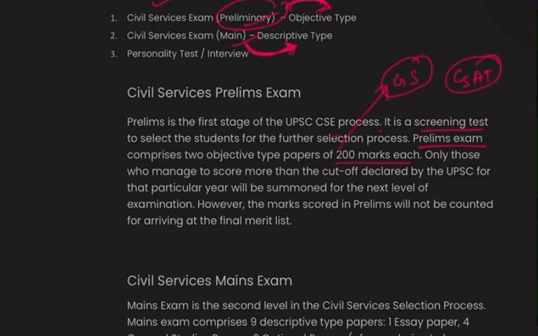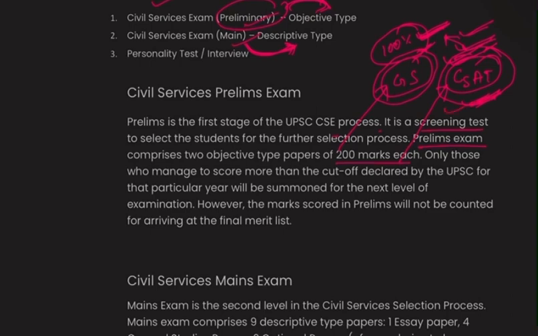See friends, as this paper is coming, it's very important to pay attention to it, because many students are eliminated over here. You need to study this, it is a 100% thing. But still there are many students who are not taking care of this. Though they have qualified GS, if you are not qualifying CSAT, it's of no use. So you should pay attention to CSAT also, because the pattern of CSAT from 2020 or 21 is becoming tougher and tougher, and it might become much tougher. So you should pay attention to CSAT. It's my humble request to each and everyone.